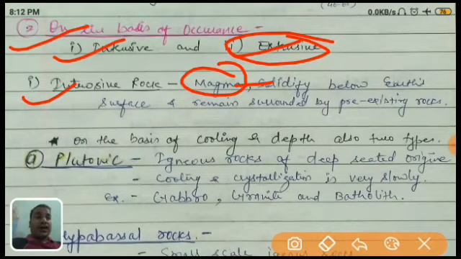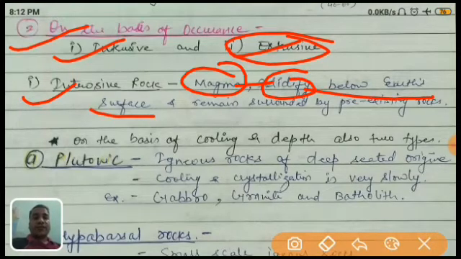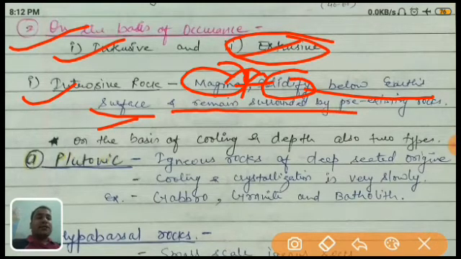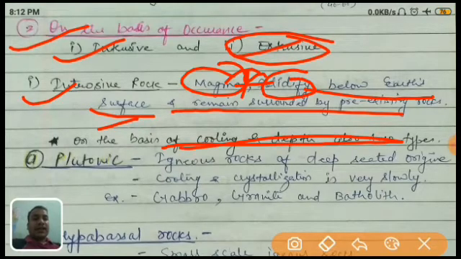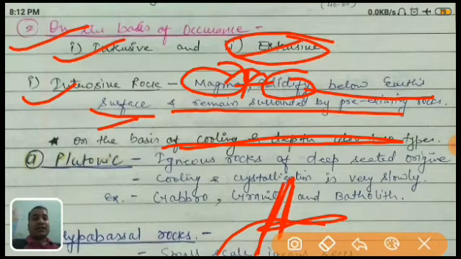Magma solidifies below the earth's surface, where the magma is solidified below the earth's surface and remains surrounded by pre-existing rock. Just like this is the surface of the earth, and the lava is coming out of this magma chamber, but it does not get a proper crack. So what will happen? It solidifies here only.